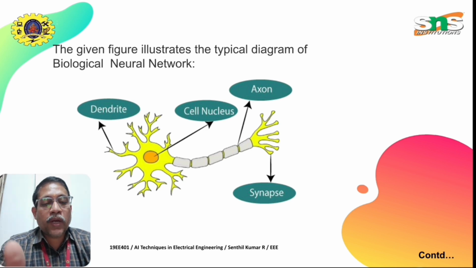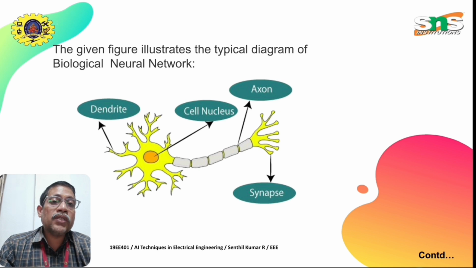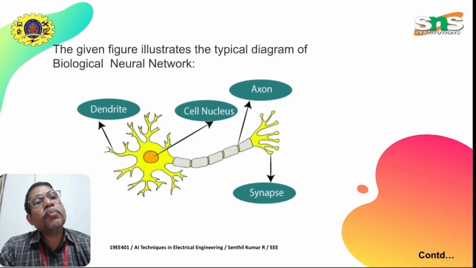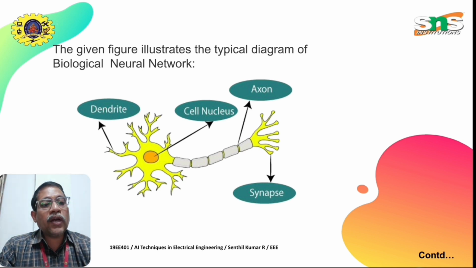A neural network is nothing but a simplified version of biological neuron systems, which is a parallelly distributed processing system consisting of very highly interconnected neuron elements.